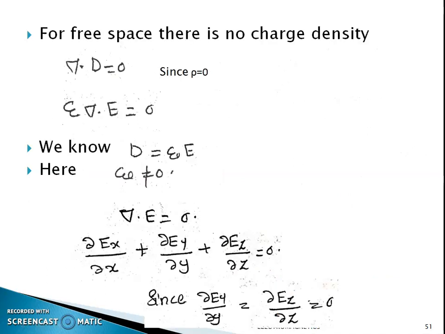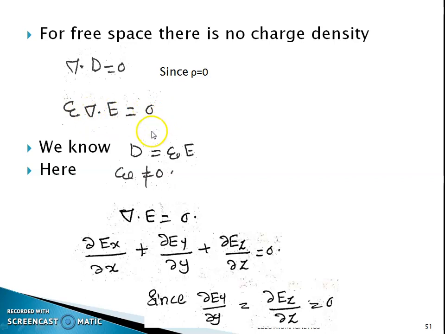For free space, we know there is no charge density, so the value of ρ is 0. Then ∇·D is equal to 0. And we know the value of D is equal to εE. So ε ∇·E is equal to 0.